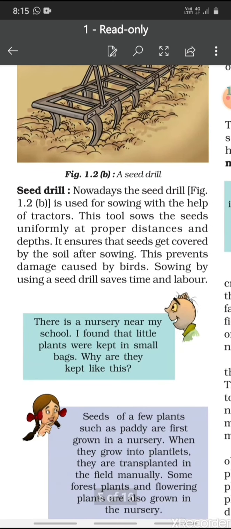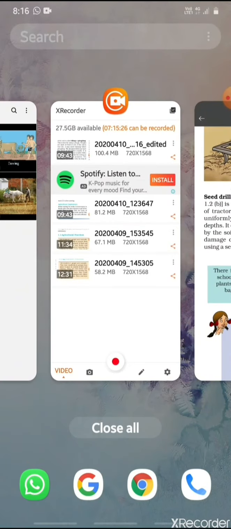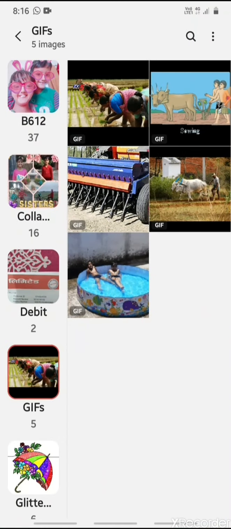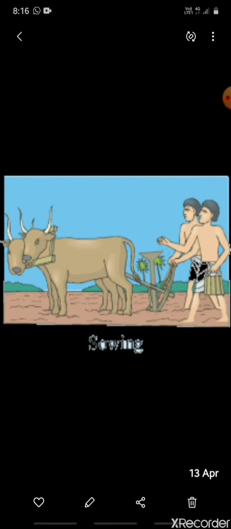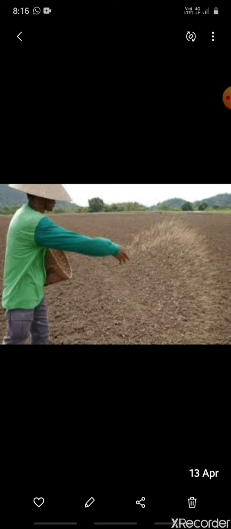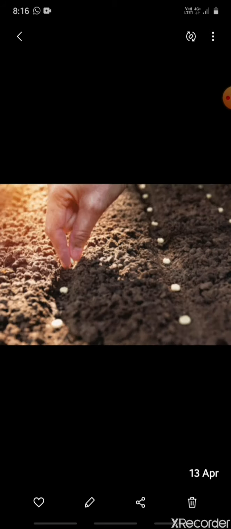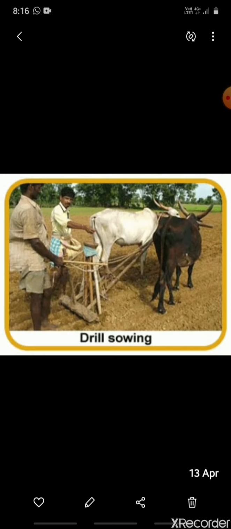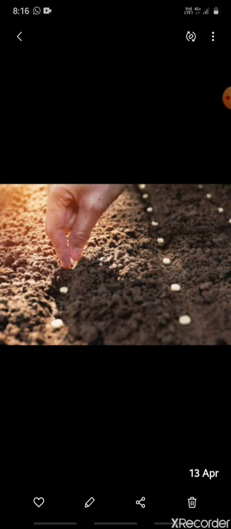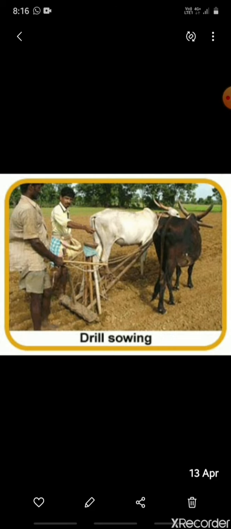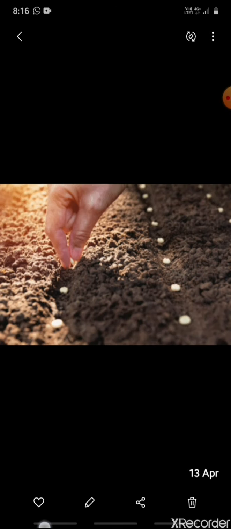So children, I am showing you the pictures of traditional methods of sowing seeds and seed drill also. So you watch these pictures which I am showing you. These are the traditional methods of sowing seeds. This you can see, seeds are being sown with the help of hands also, and with the help of a funnel also.